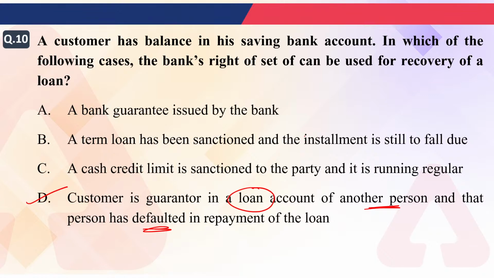So it is the early identification of bad debts under the SMA. It was introduced, and after SMA 2, it will go to the NPA. Then the bank has the right to recover loan, but not immediately bank can block the savings account of the customer. That's why B will not be the right answer. So we are saying that after the term loan you have taken, after 90 days your loan become NPA. And when it become NPA, then you can say the customer has done default, and then you will use the recovery methods on the loan. Okay, clear? So that's why right answer will be your D option.